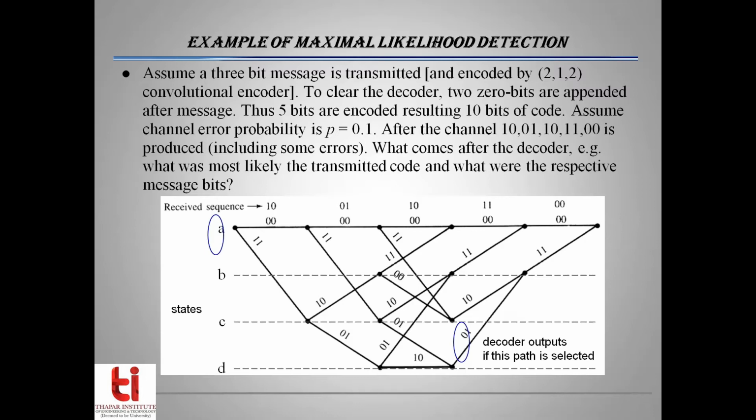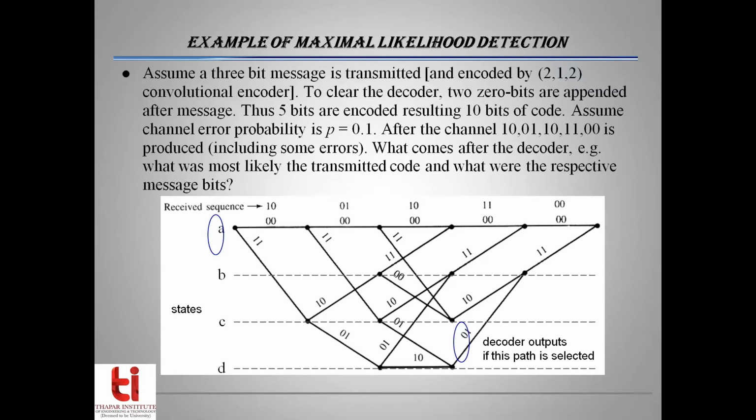But what comes after the decoder? For example, what was the most likely transmitted code, and what were the respective message bits, need to be estimated. For that, we will use the maximum likelihood decoding procedure.